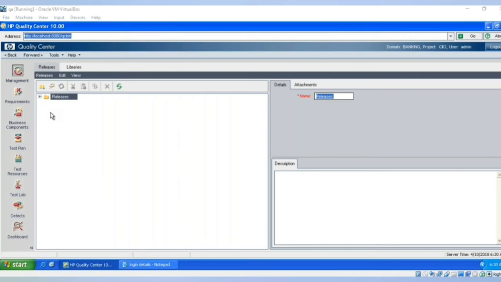There is an add-in which will be provided by Quality Center. Once you install that in your system, in your Word document or in your Excel, at the top you will get an option to export all those test cases and requirements. So whichever you feel comfortable, that approach you can use. If you have many licenses, you can directly open the application and do all the activities here itself. If you have very few licenses, then you can document all the information in Word or Excel, and then import it. Anything is fine.